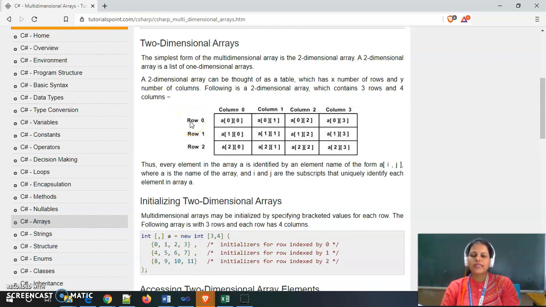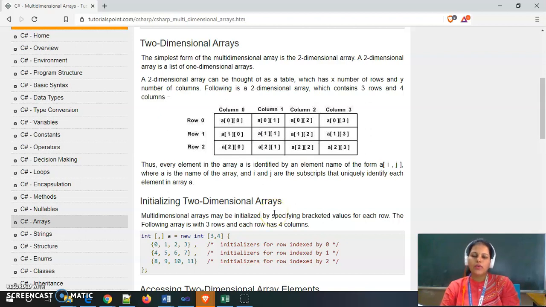So we can also say that a two-dimensional array is an array of arrays. Okay, this is one array. Row 0 means one array, row 1 means another array, and row 2 means a third array, and we store these three arrays inside another array. So in the form of rows and columns we store two-dimensional array elements inside C#.